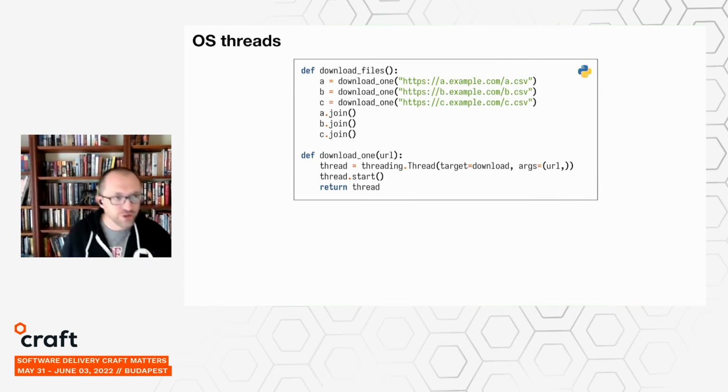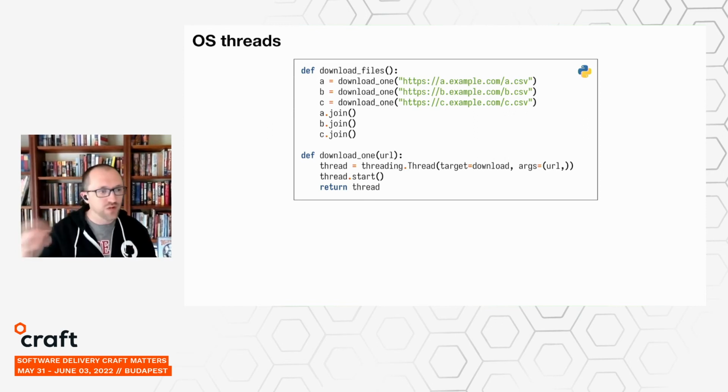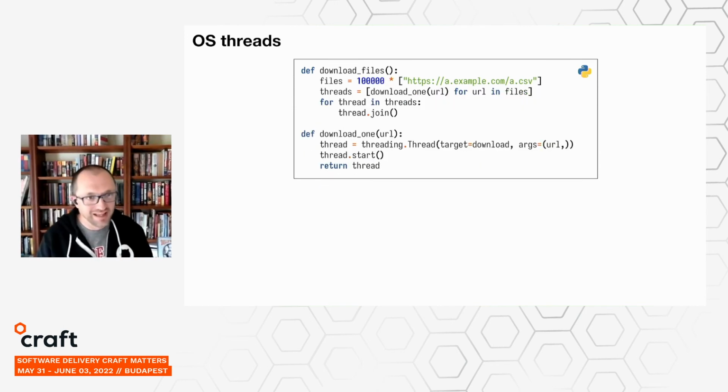Now we can look at this in another language. Here is a Python version, which looks superficially like it's doing the same thing. We have the join call to make sure we wait till they're done. It's firing off a background, new control flow thread in order to actually do the downloads. The important difference here, though, is that it's spawning OS threads instead of Go routines. The programming model is very similar, right? It's just a new sequential flow of control that gets to do some work. It's relying on the operating system to schedule the threads instead of Go's runtime, though. So this is useful in some ways and not useful in other ways.